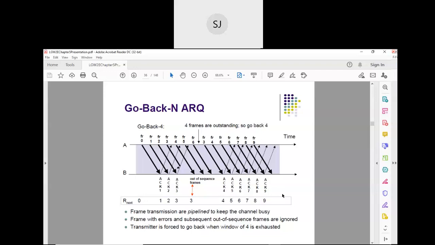Is that clear? Try to work it out manually and you will understand. Write the frames 0, 1, 2, 3, 4, 5, 6, 7, 8 like that. After receiving acknowledgement for 2, what is the window? 3, 4, 5, 6. Since the acknowledgement for 3 doesn't come, you have to go back. That means all the frames in the window have to be retransmitted. There are numericals on this, and we will try to solve them. So this is the go back N protocol.